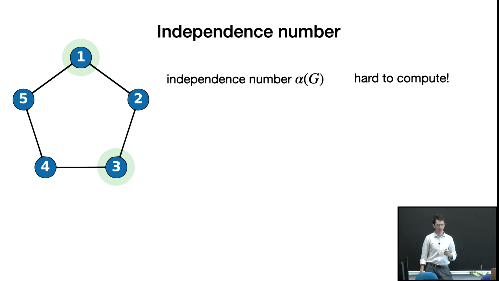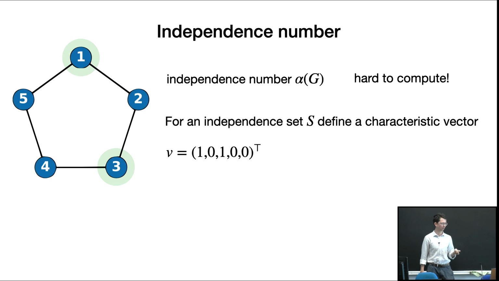Okay, so let's come back to the independence number. I said that independence number is hard to compute, but how can we actually compute it? We can take some independent sets. For example, here I have a cycle on 5 vertices, and I pick 1 and 3 as an independent set. And I can write a characteristic vector for this set, where the ith entry is 1 if and only if the ith node belongs to the set. So here the first and the third entry are 1.